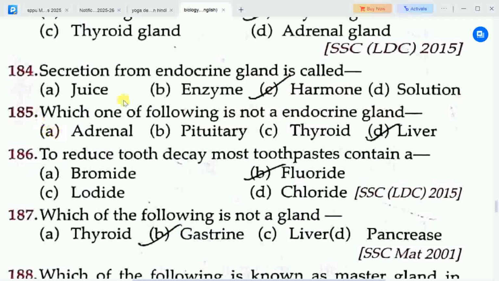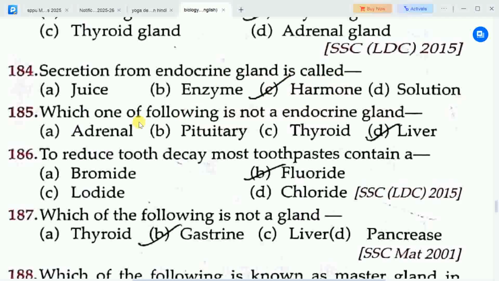Next question is, secretion from endocrine gland is called. Options are A. juice, B. enzyme, C. hormone, D. solution. Correct answer is option C. hormone. Secretion from endocrine gland is called hormone.